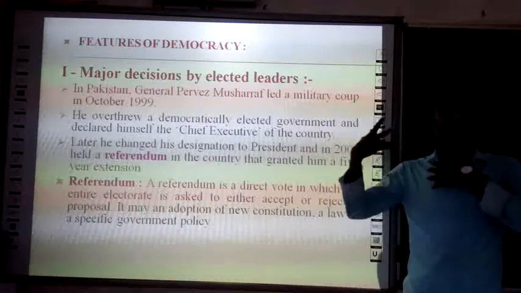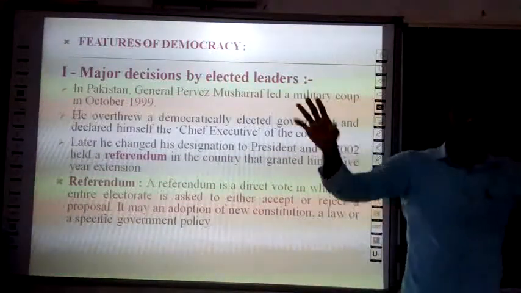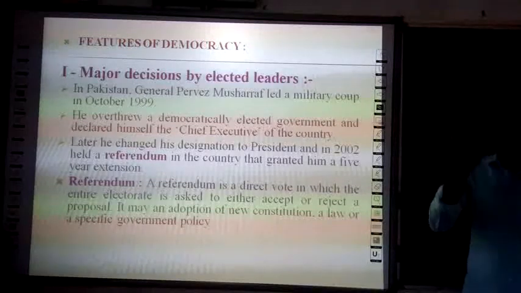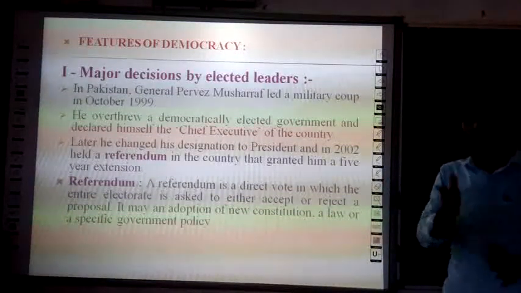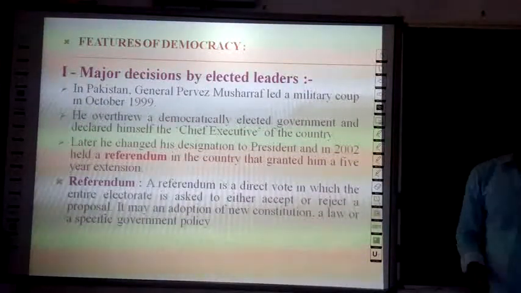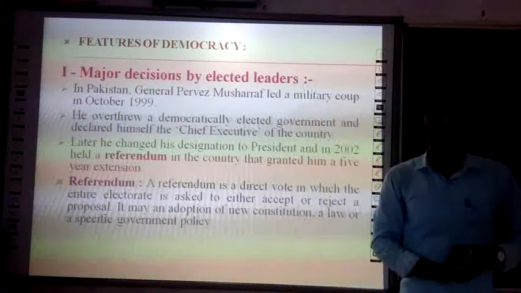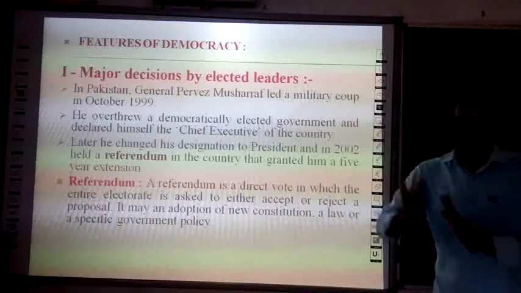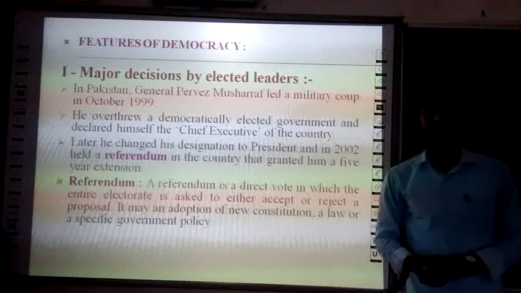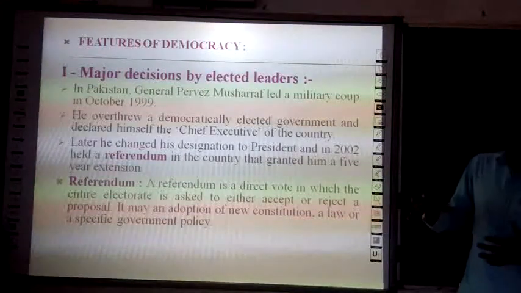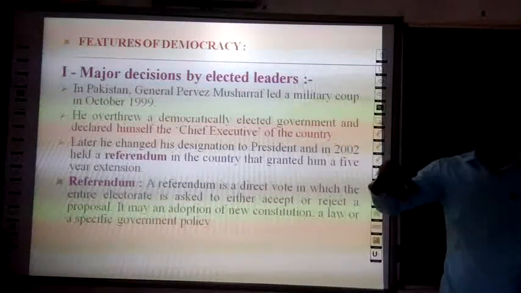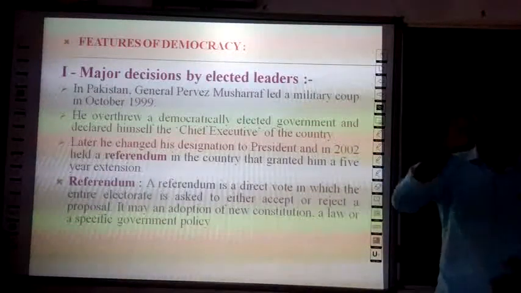So he started a military coup and overthrew the democratically elected government, and later on he declared himself the chief executive of the country. Later he changed his designation to president, calling himself the president of Pakistan. In 2002 he held a referendum in the country that granted him a 5-year extension. So that referendum gave him a chance to rule the country for 5 more years.